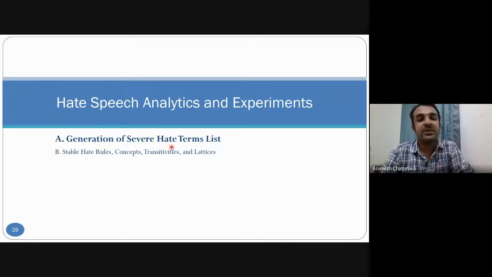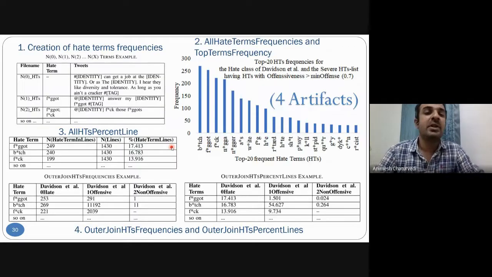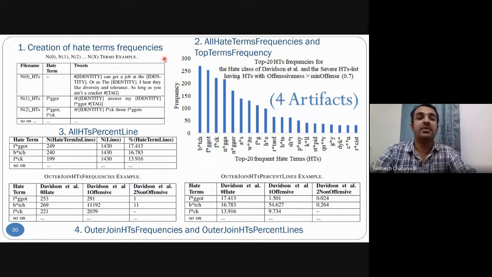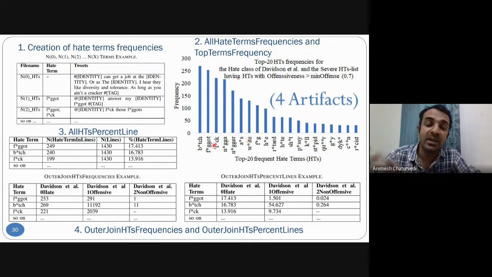First generation of severe hit term list experiment. So as we said, four artifacts. These are the first four artifacts: the creation of hit term frequency, all hit term frequency, and top hit term frequency. These are the top hit terms, meaning they are occurring frequently, and the percentage of lines in which they are occurring.